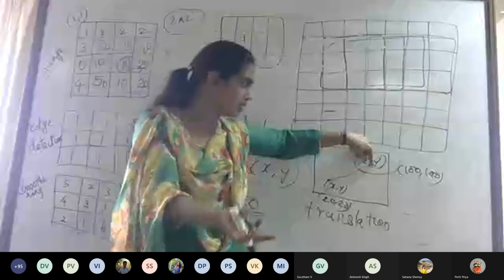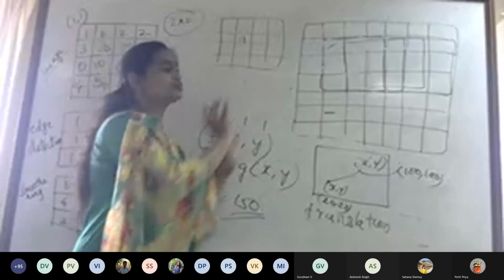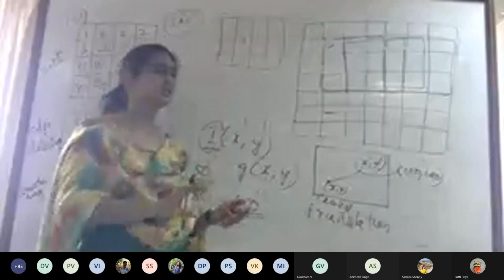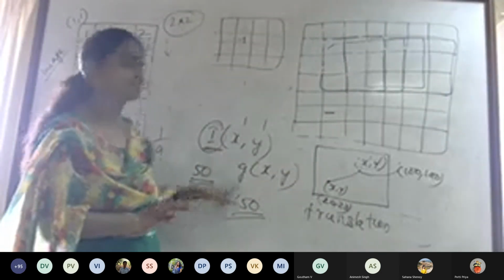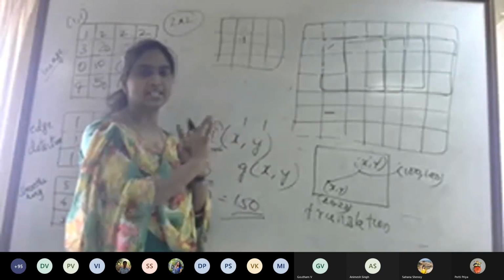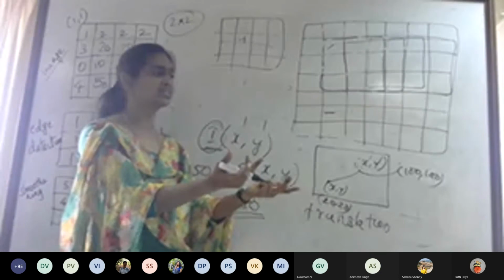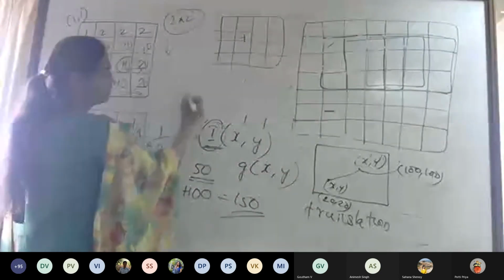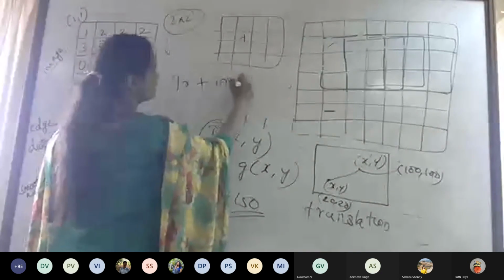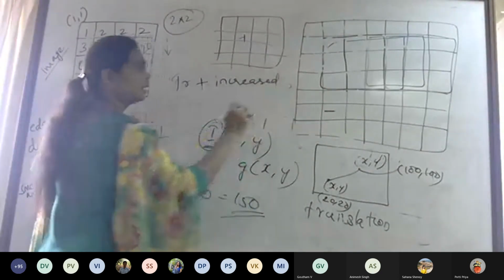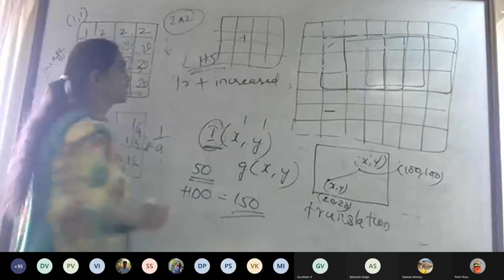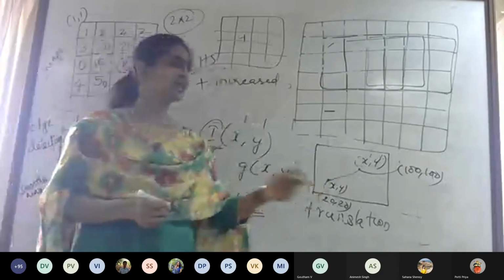So in the translation, I first moved the pixel. Then in the transformation of the intensity, I am adding 100, so it becomes 150. This is on my left hand side. On my left hand side, I performed translation, then I increased the intensity. Now I'm moving to my right hand side.